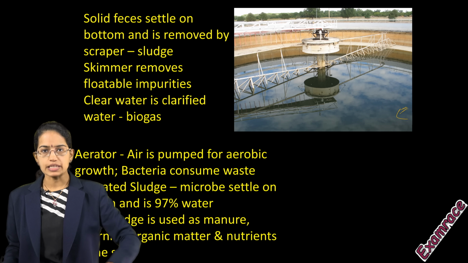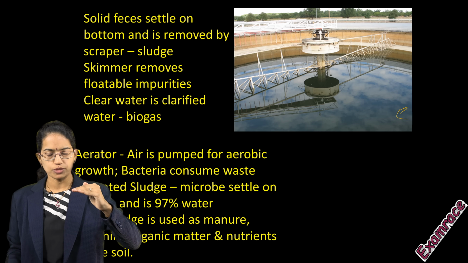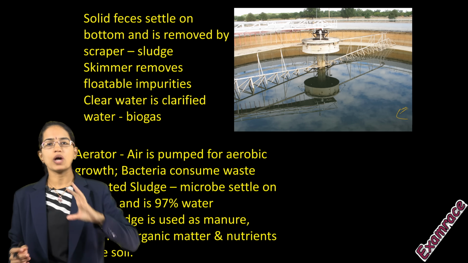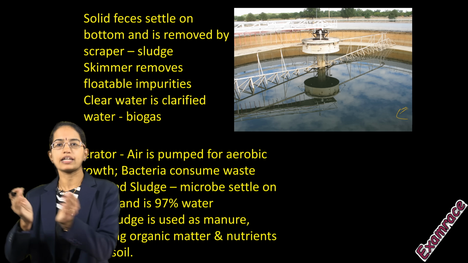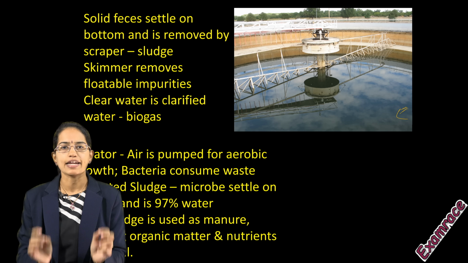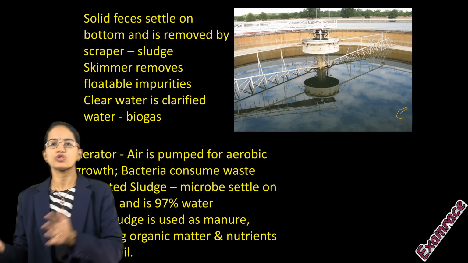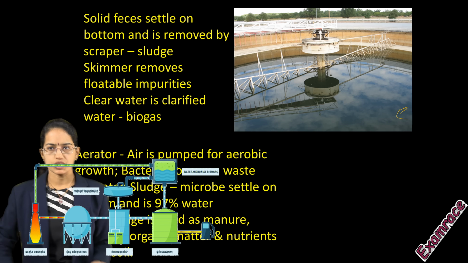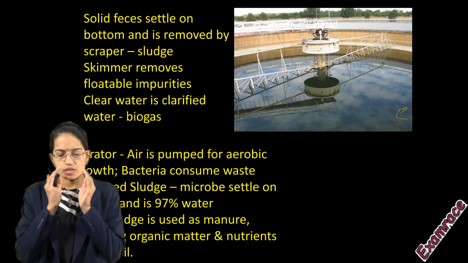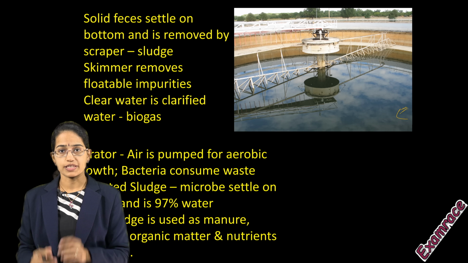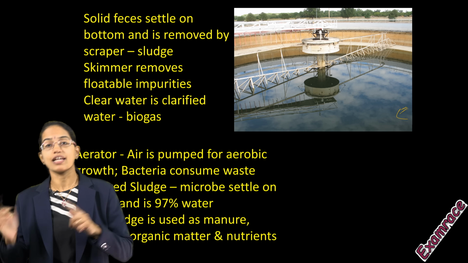Scraper for the base and skimmer for the topmost impurities, and with the help of scraper and skimmer you are removing the impurities, and what ultimately you are getting is clarified water. The impurities that are removed go to the biogas plant for generation of biogas. Now this is the first stage where the sludge separation takes place. The next stage is really very interesting.